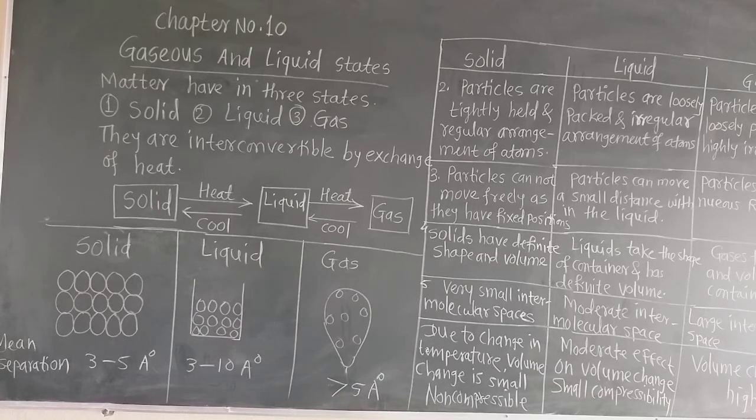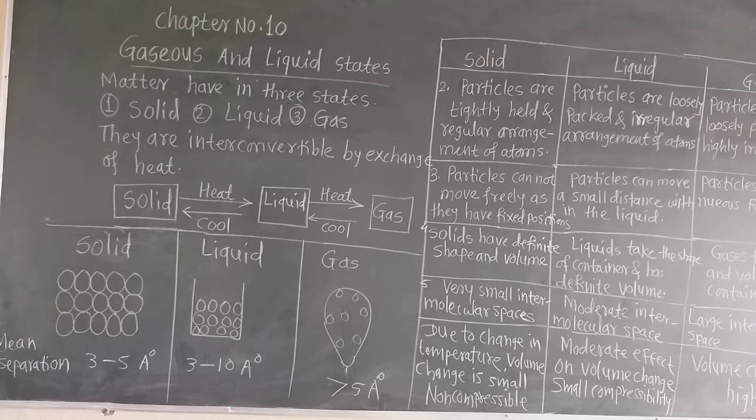At room temperature, water exists in the liquid state. We drink it and use it for our domestic purposes, and above 100 degree centigrade, water exists as steam, that is, its vapor form, the gaseous form.